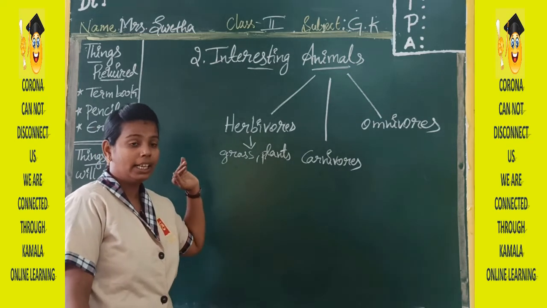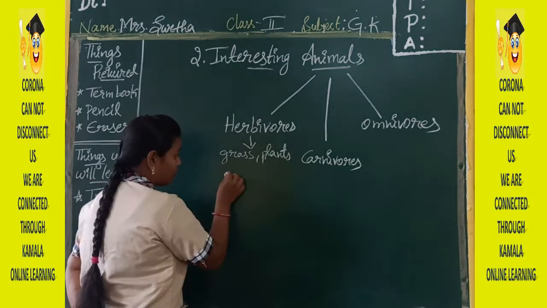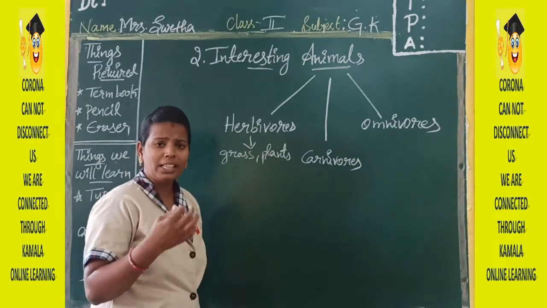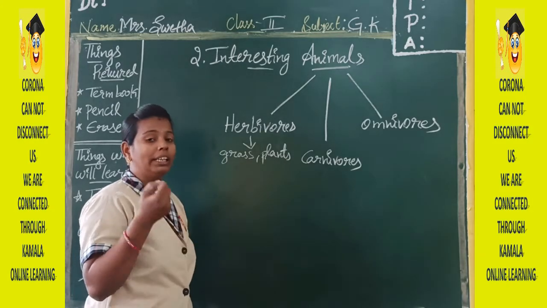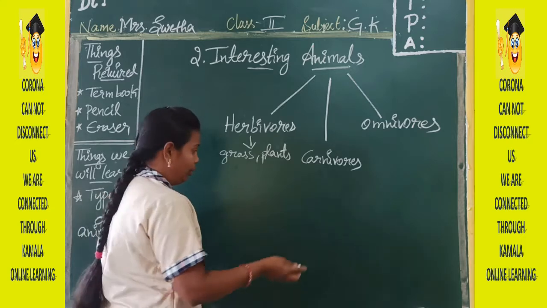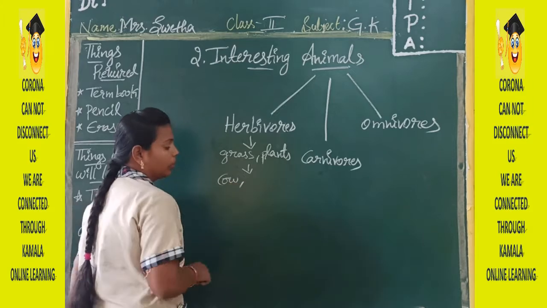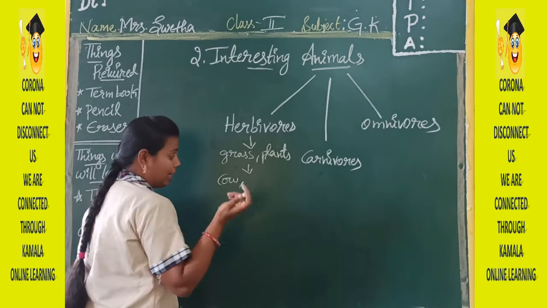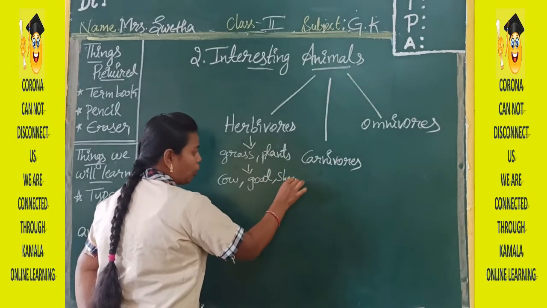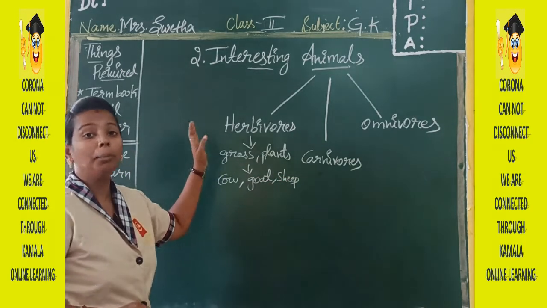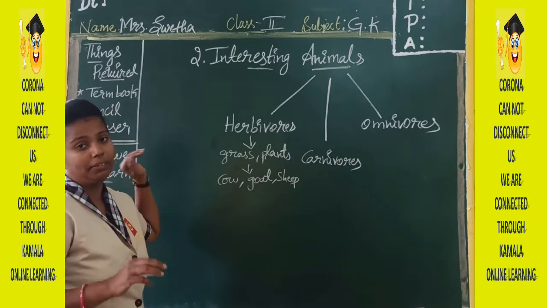Anybody can guess? Yes. So in our daily life, as soon as we brush up in the morning, we'll drink milk. No, you people will drink. Mummy, daddy will drink tea, coffee. No. So the first animal is cow. Yes, herbivorous animals like cow, goat, sheep. All these will come under herbivorous animals, which will eat only grass or plants and leaves.